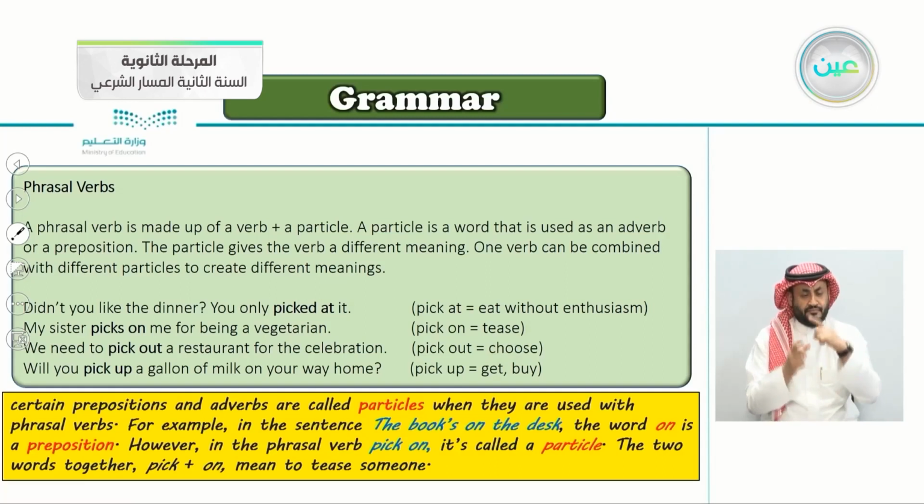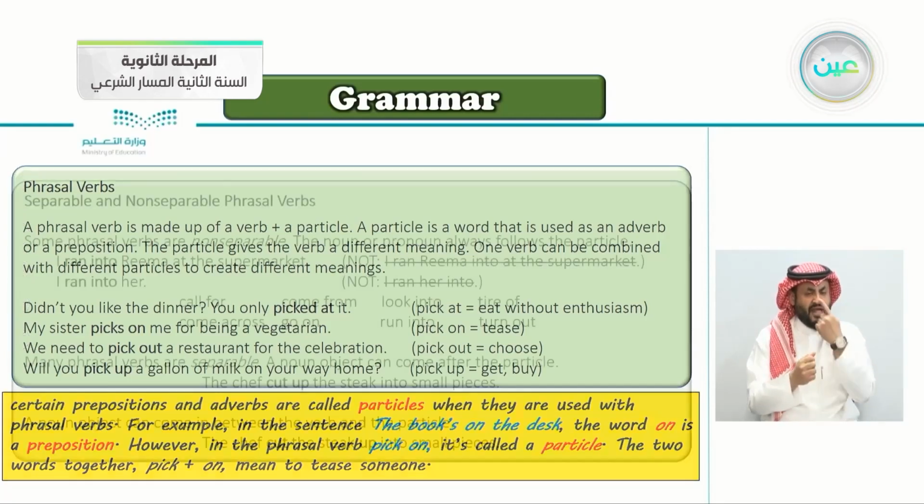Certain prepositions and adverbs are called particles when they are used with phrasal verbs. For example, in the sentence "the book is on the desk," the word on is a preposition. However, in the phrasal verb pick on, it is called a particle. So on, when it's connected to the verb, we call it a particle, not a preposition. The 2 words together, pick plus on, mean to tease someone.